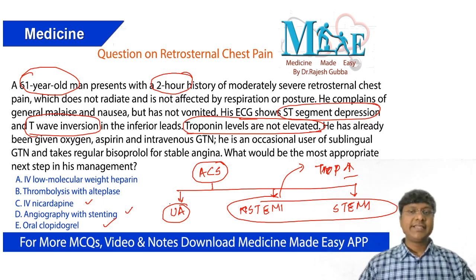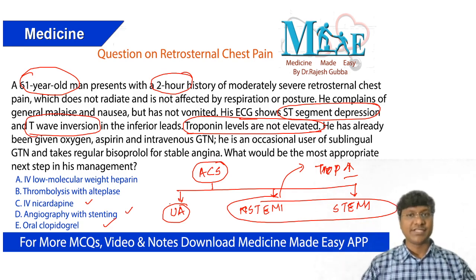In stable angina, the individual will have chest pain which increases on exertion and is relieved by taking rest. Whereas in unstable angina, the individual will have chest pain at rest and it has to be relieved by anticoagulants. In patients with stable angina, the chest pain will get relieved by taking sublingual nitrates. The question also says that he is on occasional sublingual nitrates, but still he is having chest pain. That means it is not stable angina. So these 2 points are very, very important. In stable angina, the pain is relieved by taking rest as well as by taking sublingual nitrate.